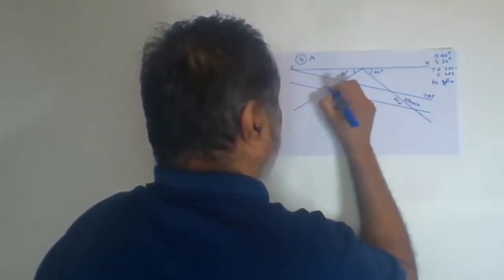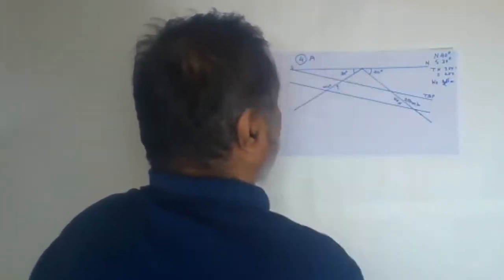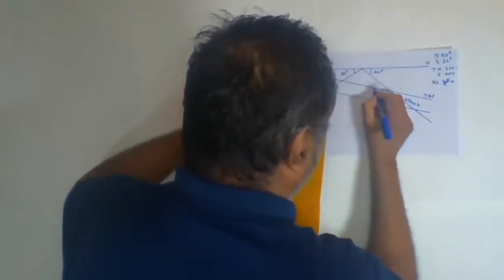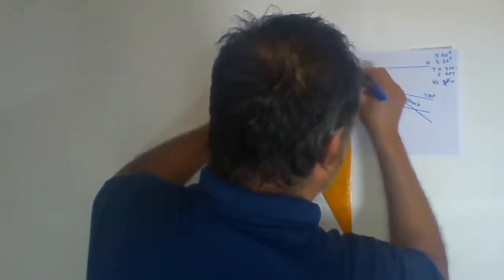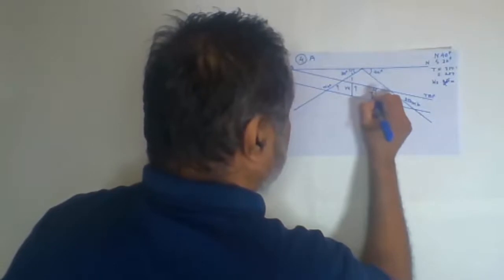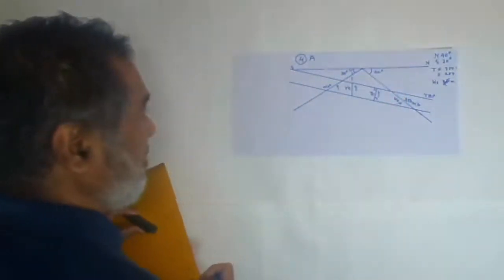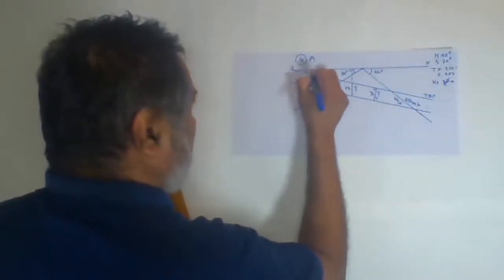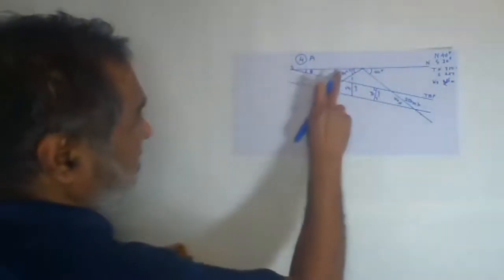Now the width of outcrop on the southern slope you have to find out. Then you have to find out the true thickness. You have to find out the vertical thickness. Yes, this is the vertical thickness. VT you have to find out. True thickness you have to find out. These two answers we have to find out. Then this theta you have to find out, and the direction. So now the direction is itself the north side. Yes, the beds are dipping towards north.